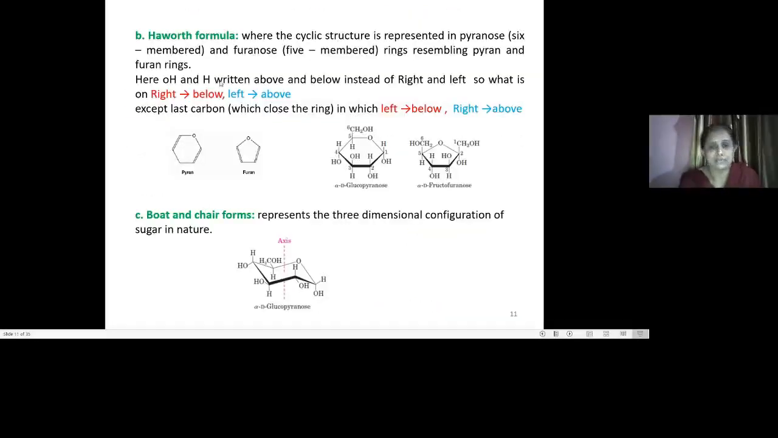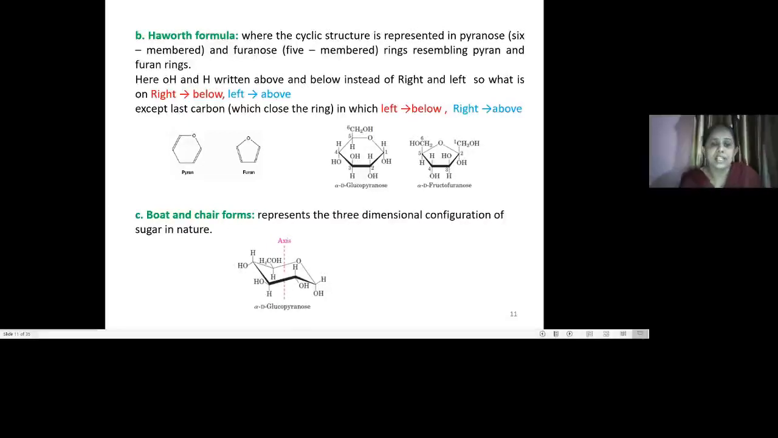The next one is the Haworth formula. Haworth is a cyclic structure, represented in the form of pyranose or furanose. Pyranose is a 6-membered ring and furanose is a 5-membered ring, resembling pyran and furan. The difference between the Haworth formula and the straight chain formula is that the hydroxyl and hydrogen groups are written above and below the ring, whereas in the open chain they are shown either right or left.